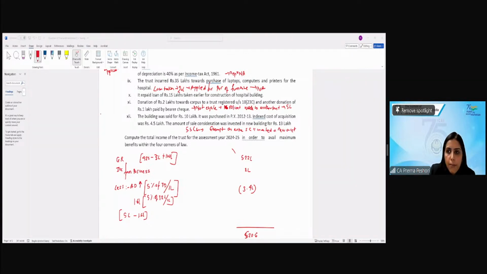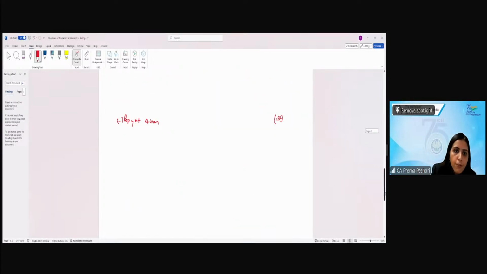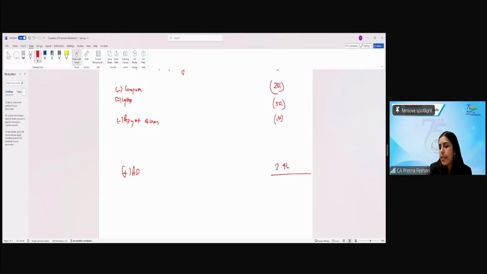Yes. And finally, do not forget, this is asking for the total income. So you have to add over here at the end the anonymous donation of 3.4 lakh. This will be taxable at the rate of 30% under 115BBC. This was my exam question and I forgot to add the anonymous donation in the exam. So don't make a similar mistake, right?